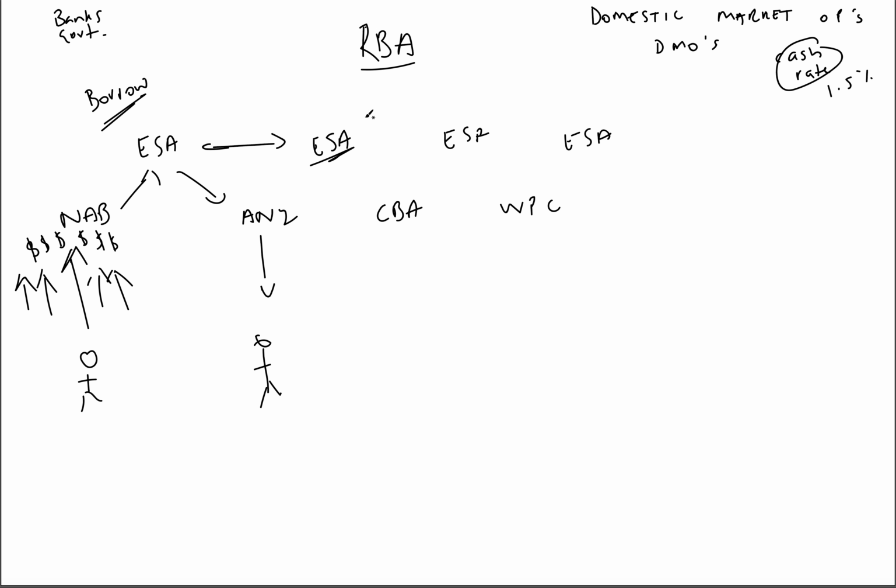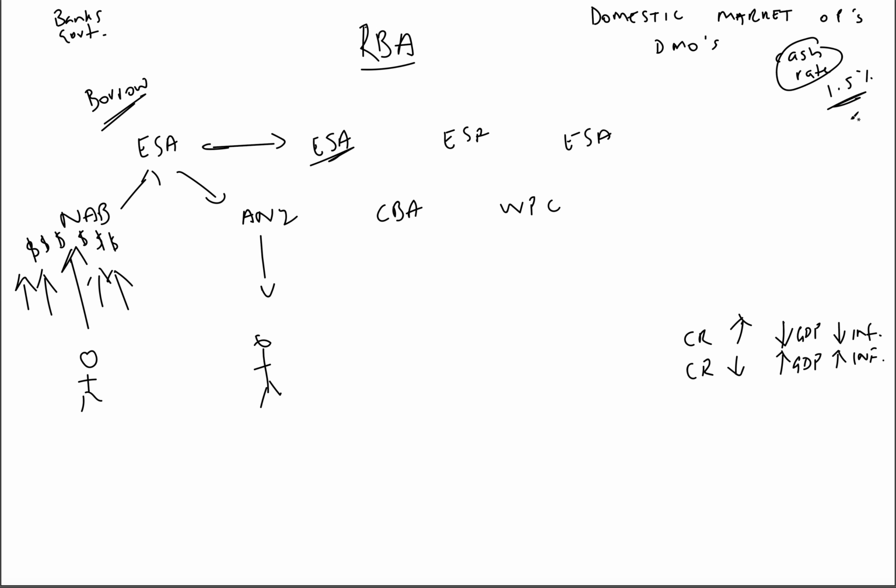Anyway, getting to the point here in terms of our monetary policy stances, we know that if we increase the cash rate, then that should see a decrease in economic growth, probably a decrease in inflation, and the inverse applies. So if the cash rate decreases, we should see an increase in GDP growth, and an increase in inflation.